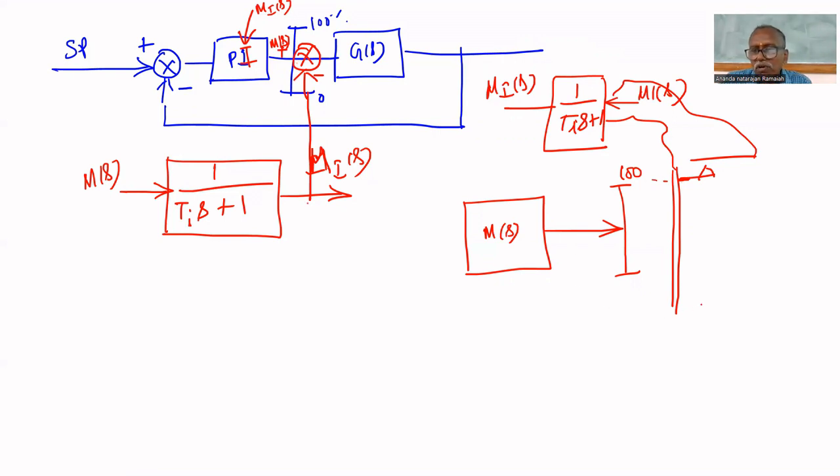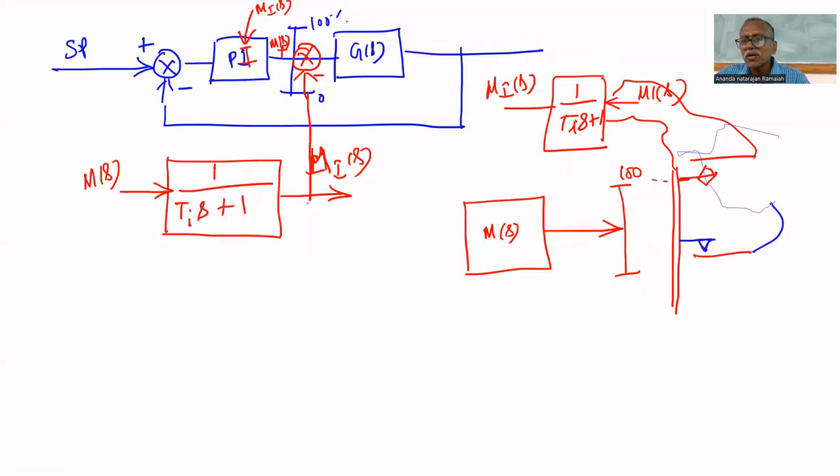Similarly, here also you can put one switch. Whenever it comes here, it will make contact with that switch. At the bottom also, you are putting one switch. This is also connected here so that when it comes to 0, it will activate this circuit. The circuit will be activated whenever it reaches 100 or 0%. That time the integral mode output will be generated by this circuit and subtracted from the total output.